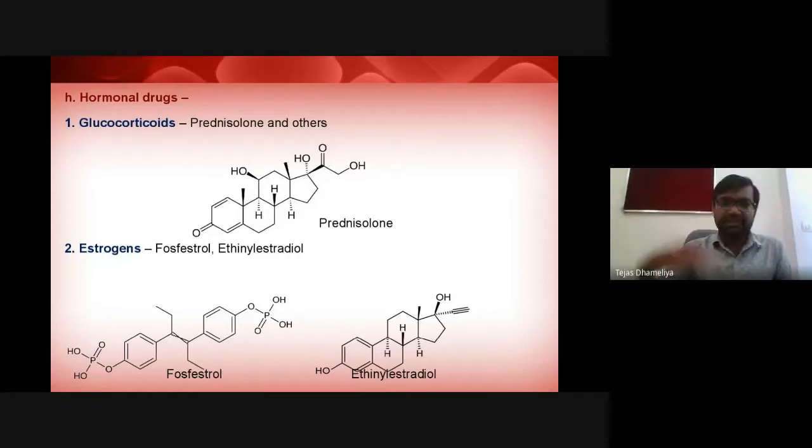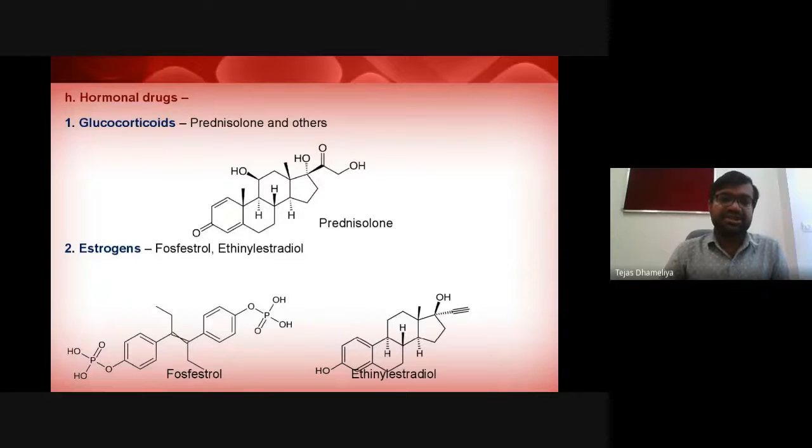It's like hyperaldosteronism, which is a condition resulting from excessive secretion of aldosterone. That's why it is termed hyperaldosteronism. And many other hormones are also there, just like growth hormone.